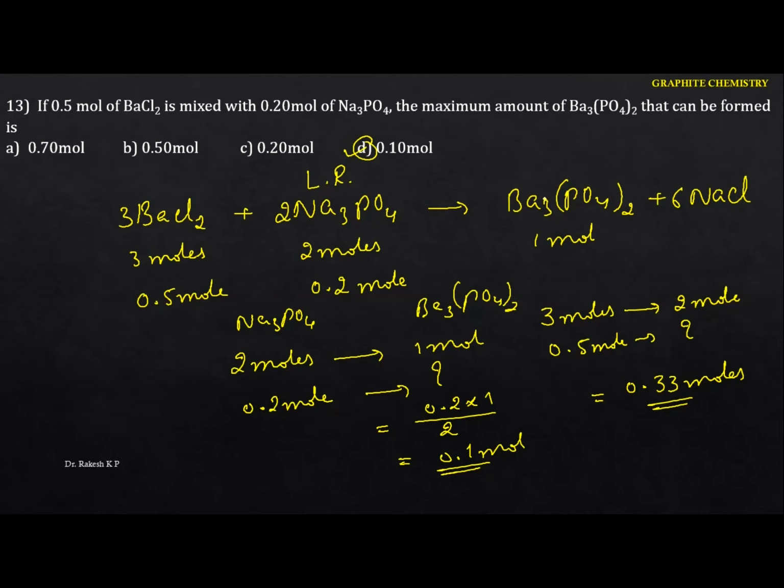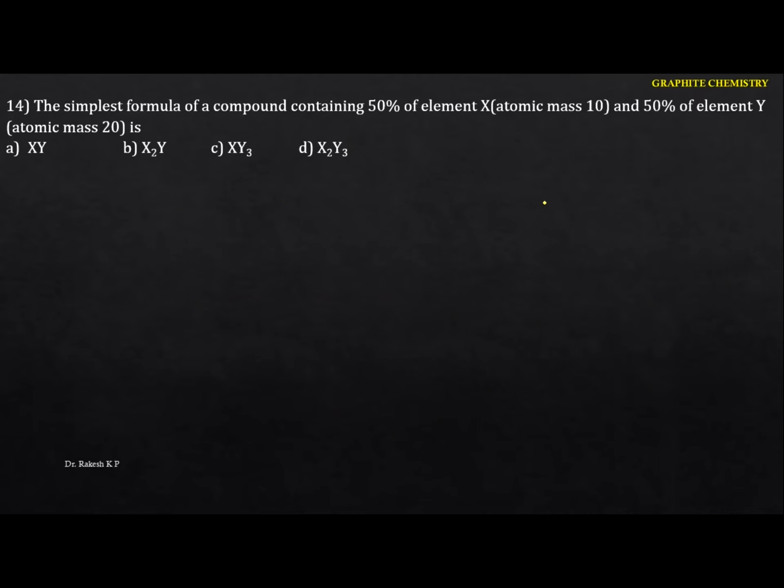Okay, so next one. The simplest formula of a compound containing 50% of element X, atomic mass 10, and 50% of element Y, atomic mass 20. Okay, now we have to identify the simplest formula, that is the empirical formula, I have to calculate here. So let me take the elements. This is X, and this will be Y. Okay, so the percentage of X is